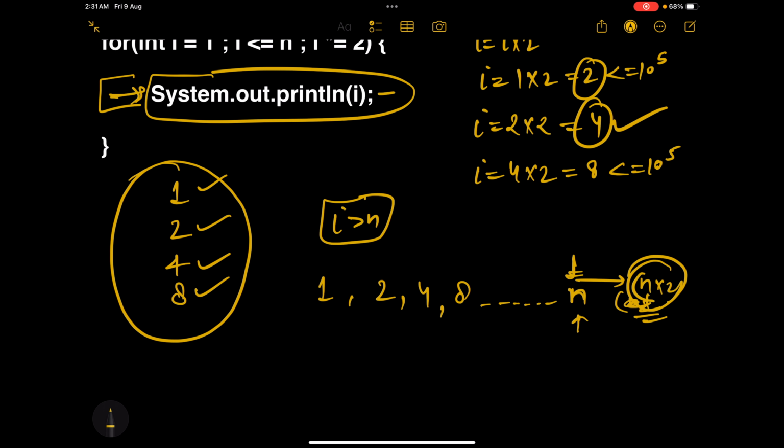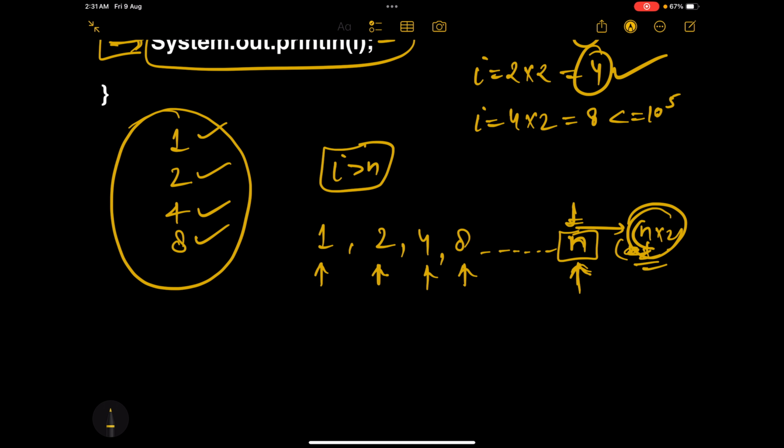So at this iteration, understand carefully. This is the first iteration, this is the second iteration, this is the third iteration, this is the fourth iteration. So at this particular iteration, we are assuming that the value of I would be n. Okay, you will understand it, don't worry. So you have understood this, right? So now let us represent this. Let us try to come up with a format. How can we represent this?